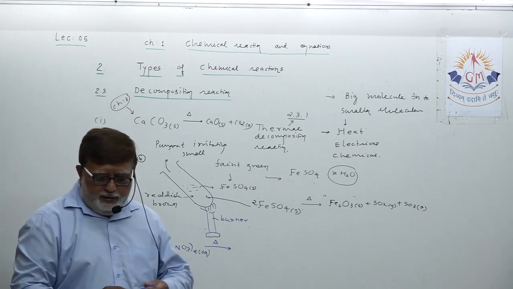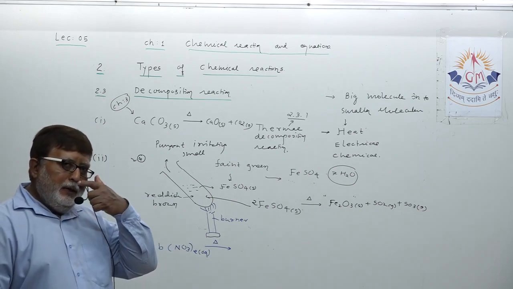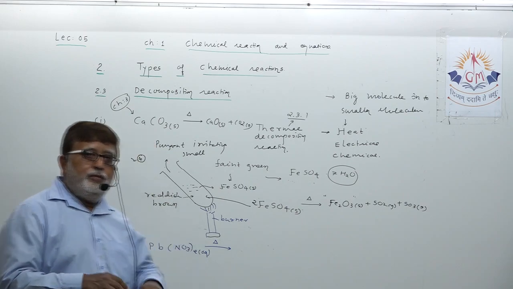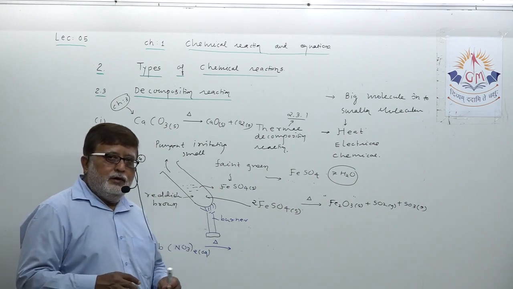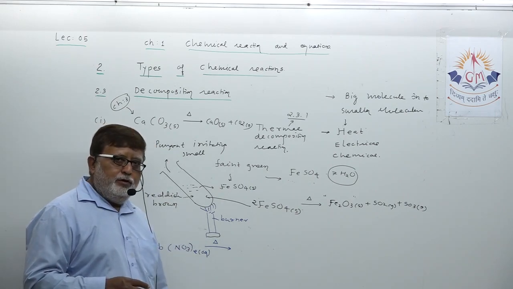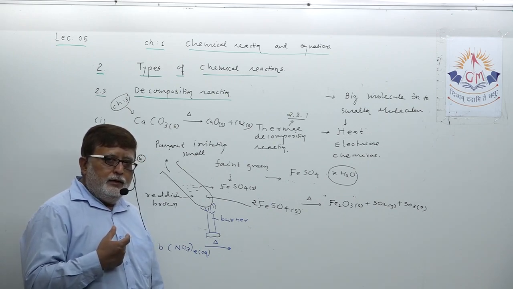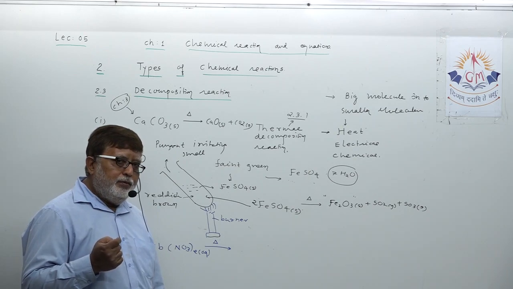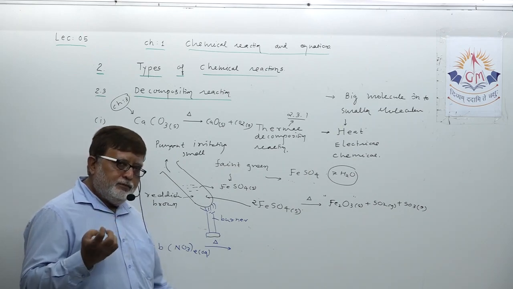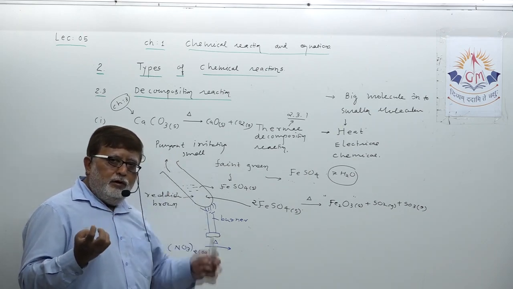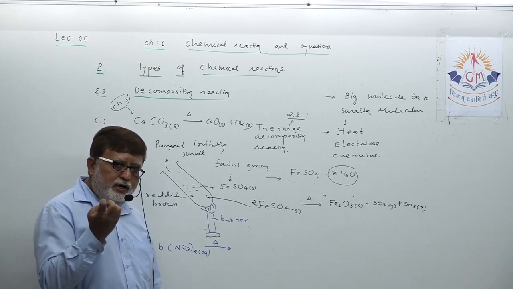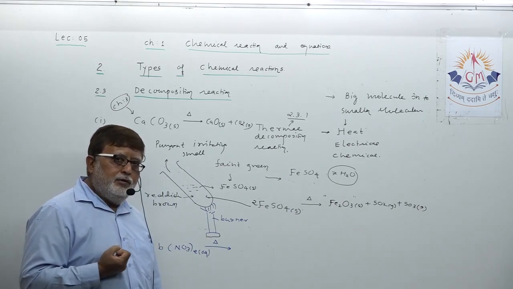When lead nitrate solution is heated, within a short period of time, what happens? Lead nitrate solution, you all know, is colorless. Now within a short period of time you start seeing brown colored fumes, smoke, coming out of it.